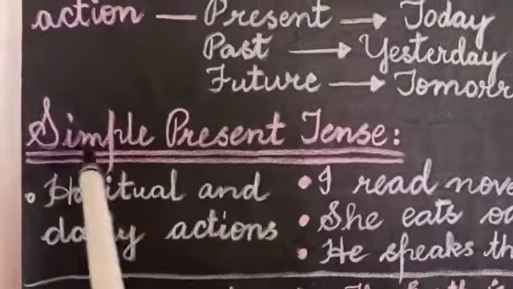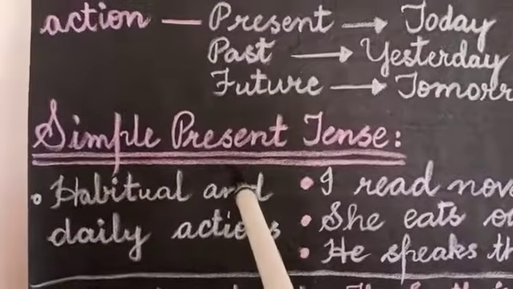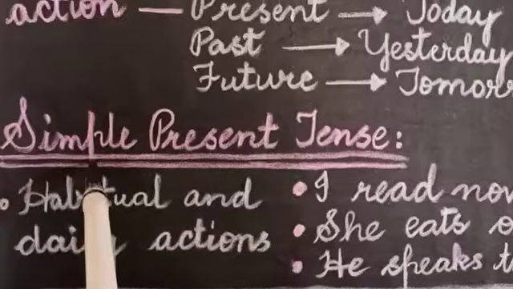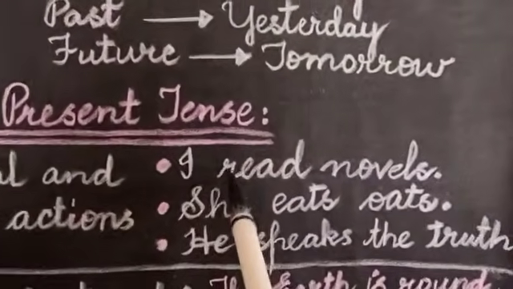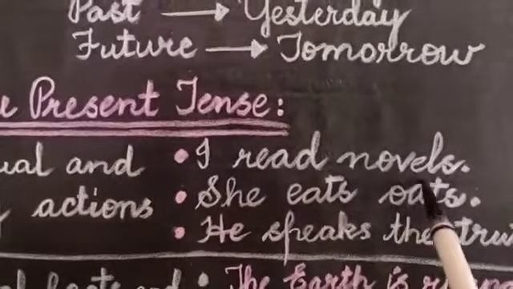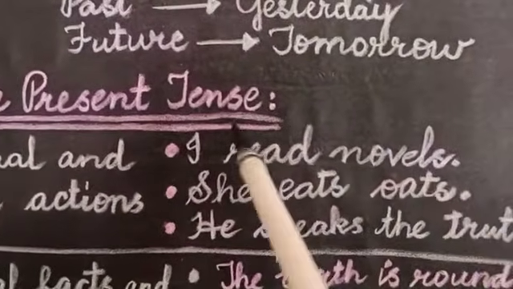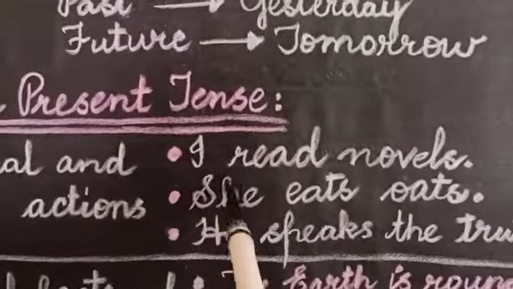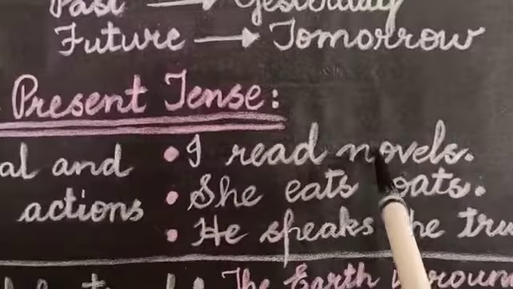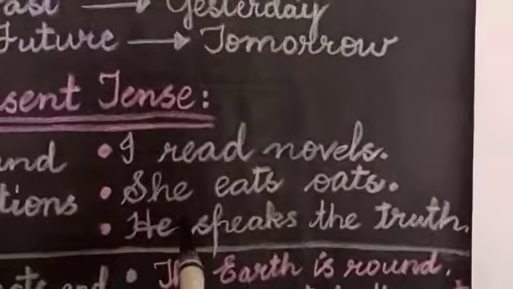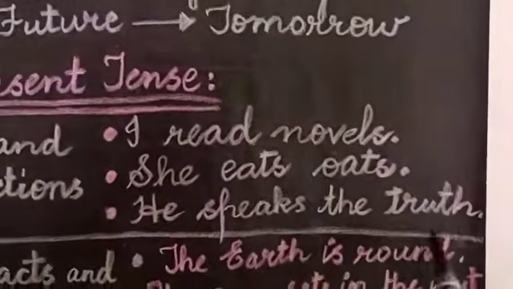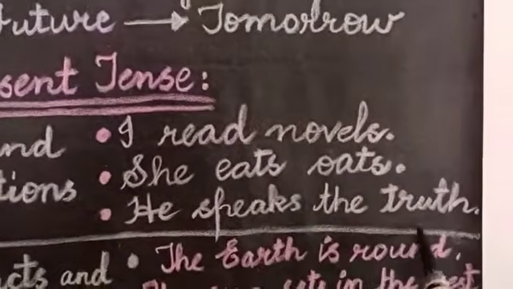So whenever you have to talk about these habitual actions and daily actions, at that time you will remember that we have to use this simple present tense. Like I'll give you some examples. I read novels. So this is a habit. I read novels. It means due to habit, I read novels. She eats oats. So it is her daily activity, it is her routine activity that she eats oats. He speaks the truth. You see that it is his habit that he always speaks the truth.